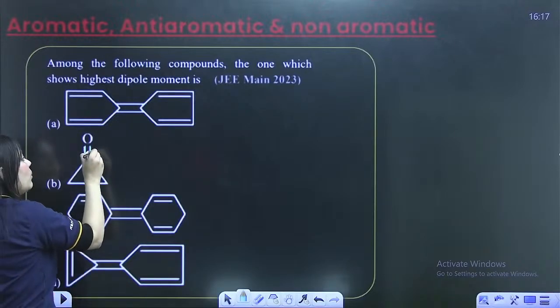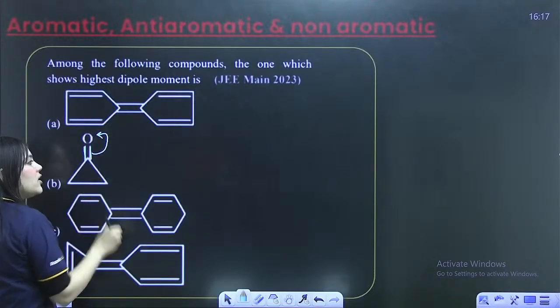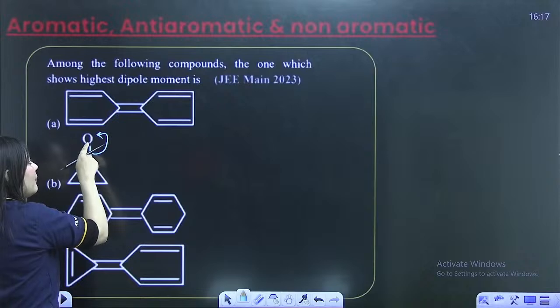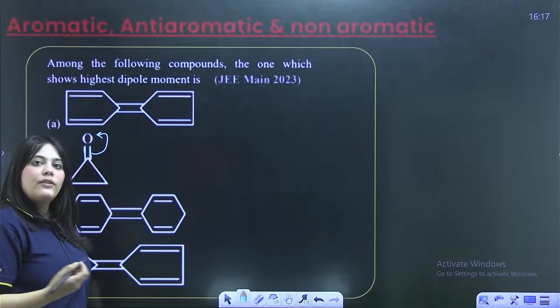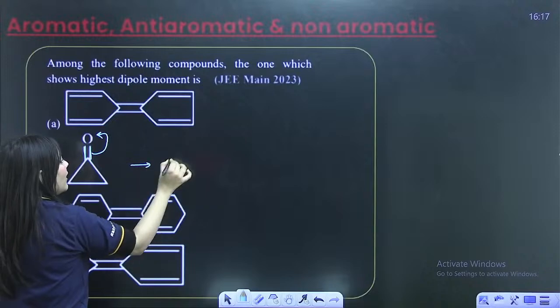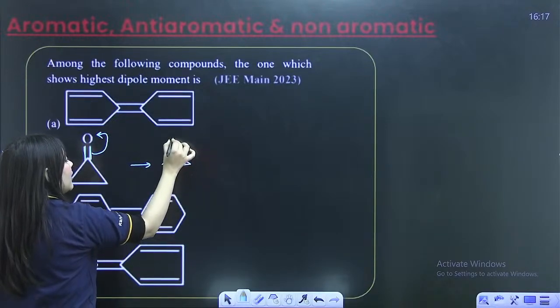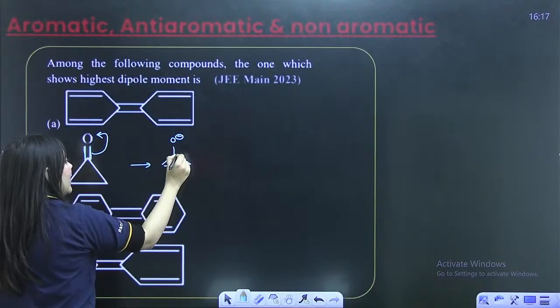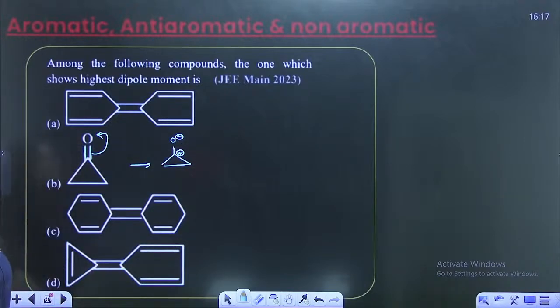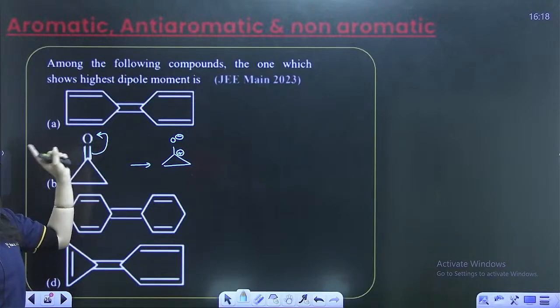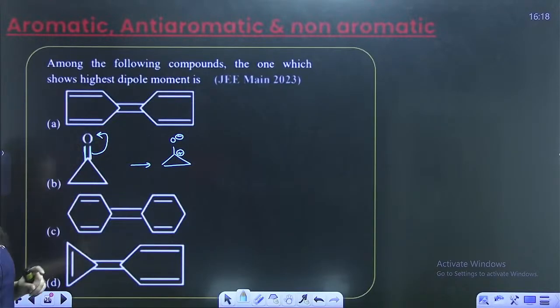And that exo bond can be broken in such a format that, for example, here it is attached to oxygen. Oxygen is more electronegative. So, therefore, this bond can be broken down in such a manner that the oxygen gets a negative charge and hence this carbon gets a positive charge. So, this kind of dipole can be created out of here because the oxygen is very highly electronegative. So, it will attract electrons towards itself. Then, two poles can be created over here.